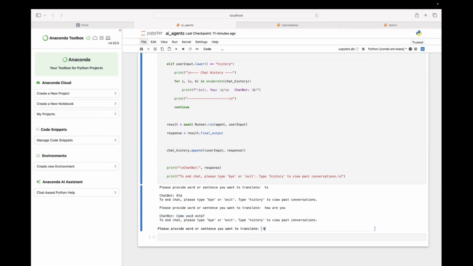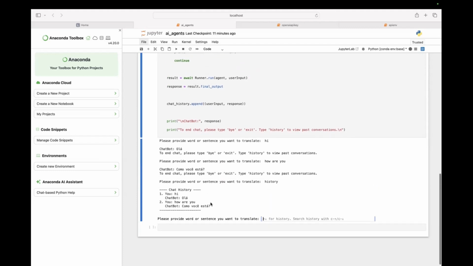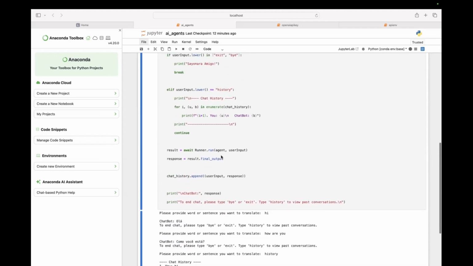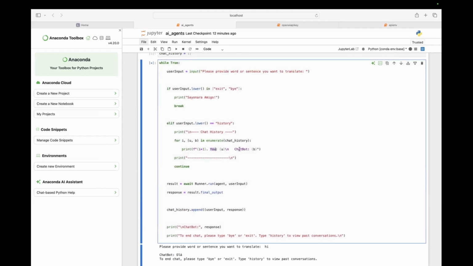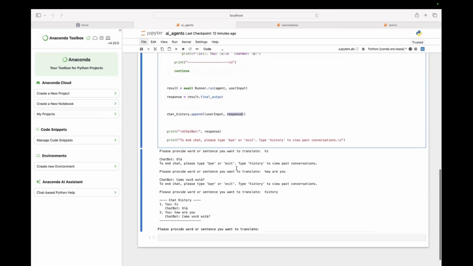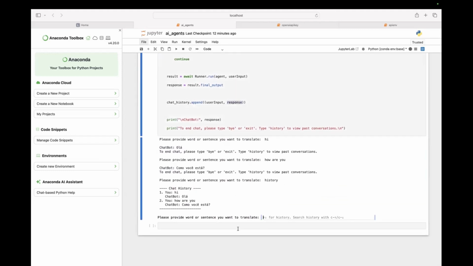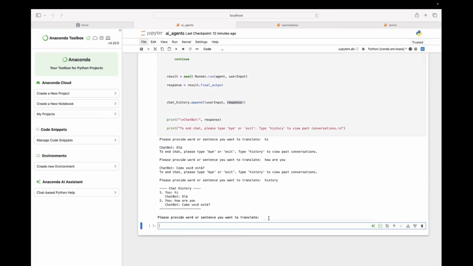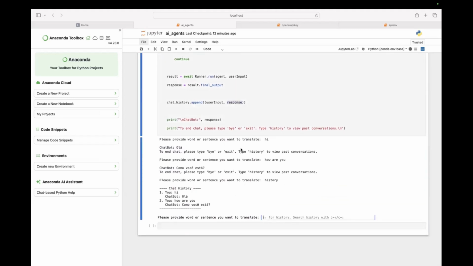Now if I want to check the history, history is nothing but your responses: you responded hi, the chatbot responded Ola. So this is where your response and ChatGPT response are, and the variables u and b are nothing but the user input and response. And if you execute the cell next, it will not exit because this is still running in the loop.